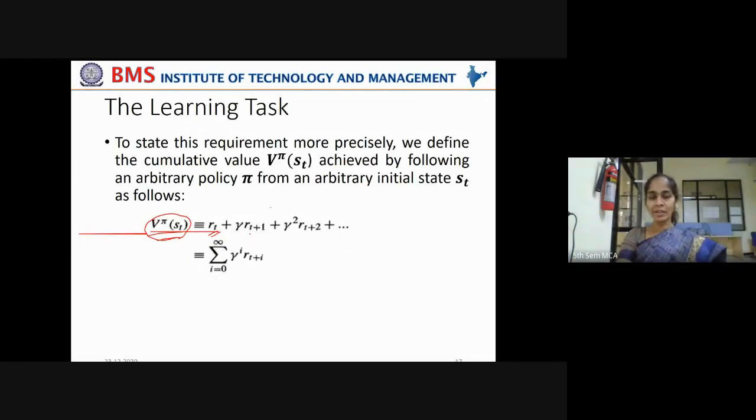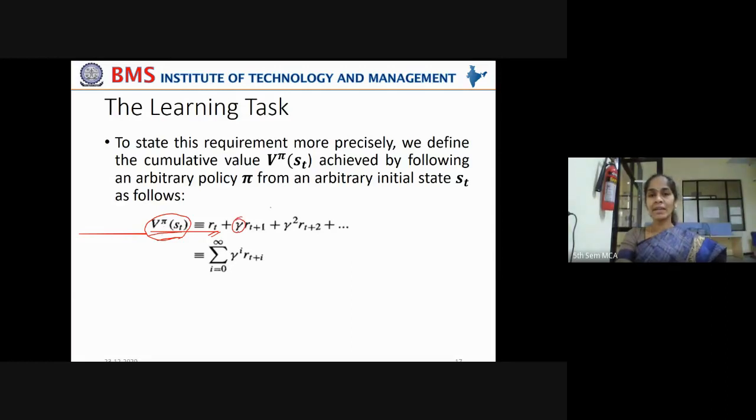See, when the time factor is moving to the next slice of time, say the immediate slice of time is t, the next slice of time is t plus 1. So when the reward is delayed, then the discounting factor comes into picture. That is gamma.